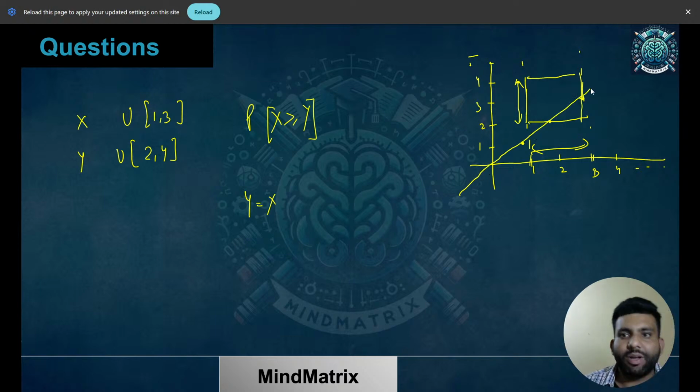I hope you are able to get this. Okay. Something like this, we will be having a line over here. And if I say what exactly is the x greater than equal to y portion, that is this particular one. So can you calculate now? Can you calculate the probability for this now?